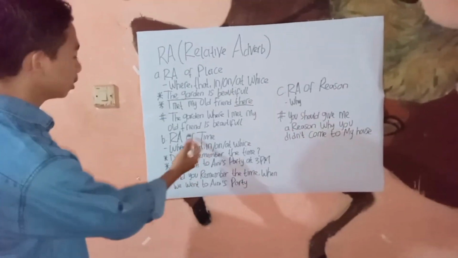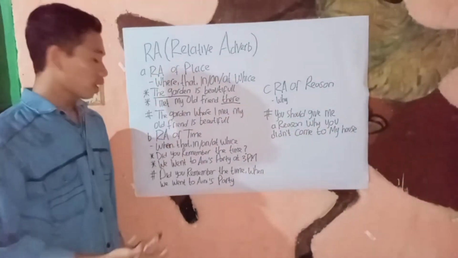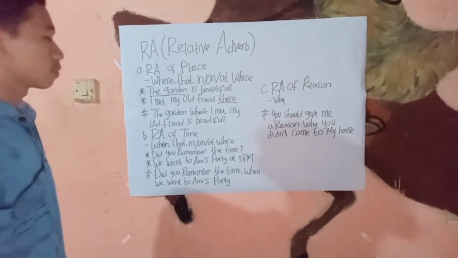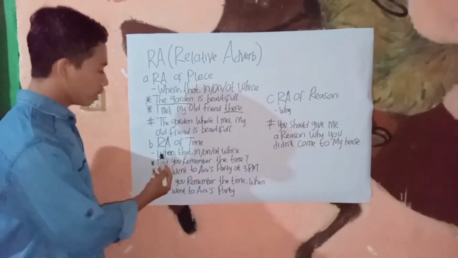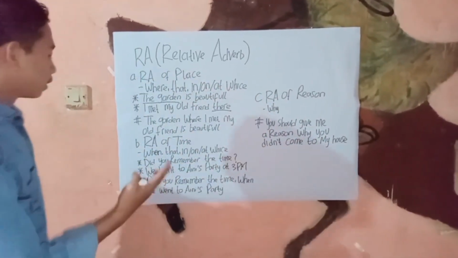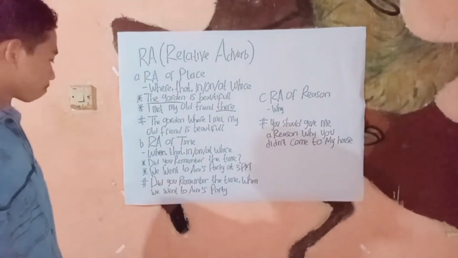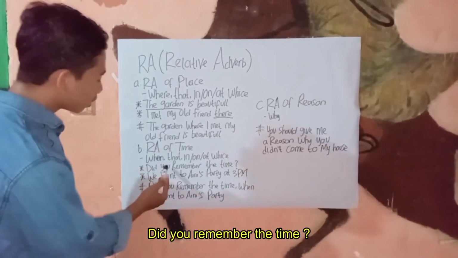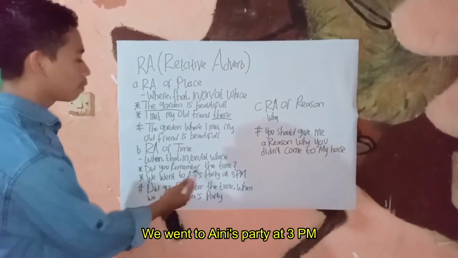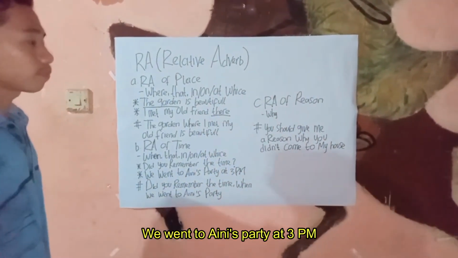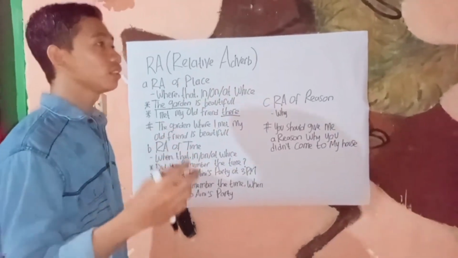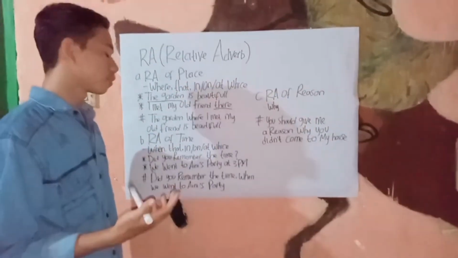Okay, the second, relative adverb of time. It has three conjunctions, that is when, and in, on, at which. Here I have two clauses. Do you remember the time, and we went to Aini's party at 3 p.m. We will combine two clauses into one sentence.